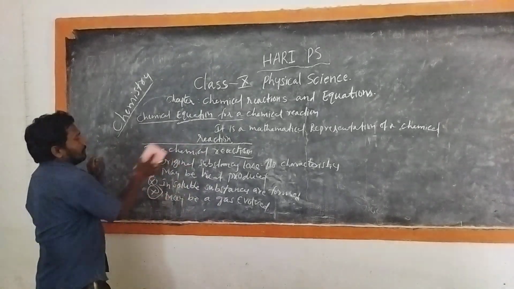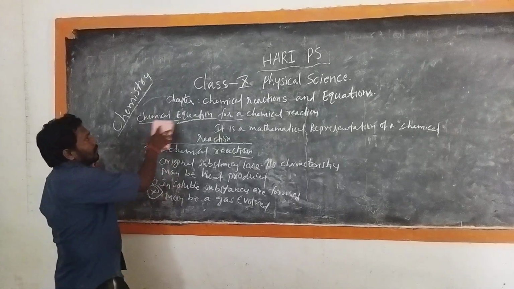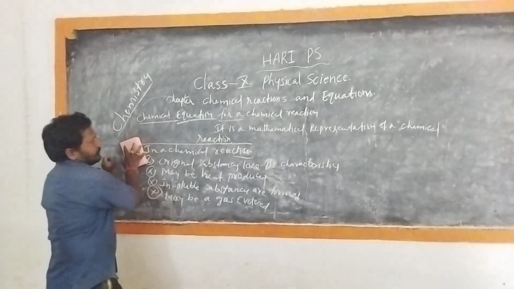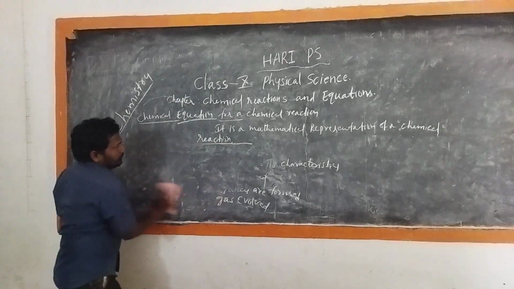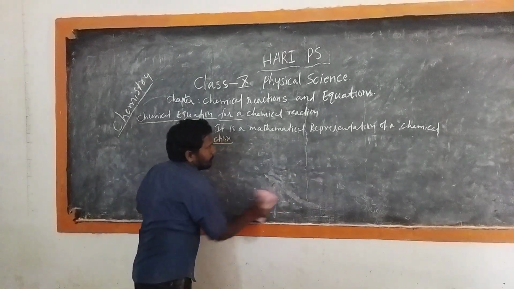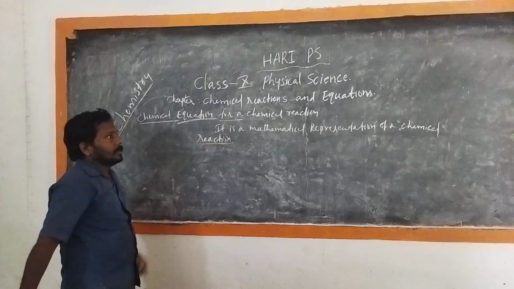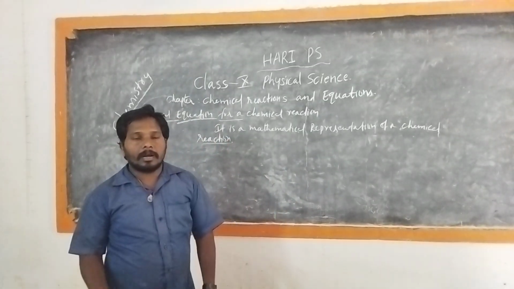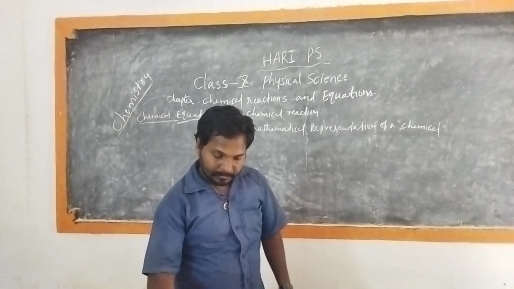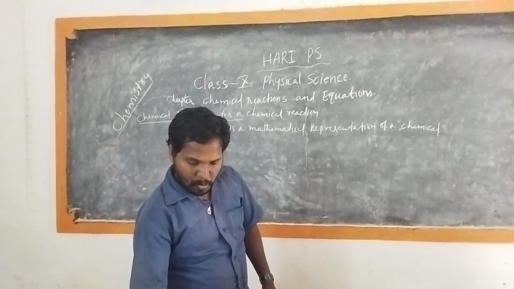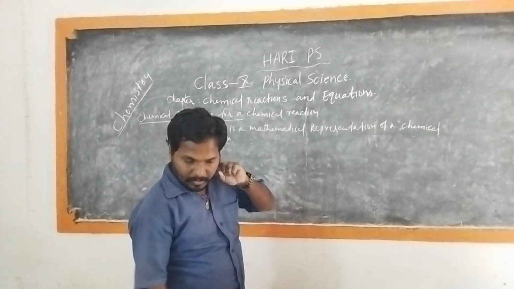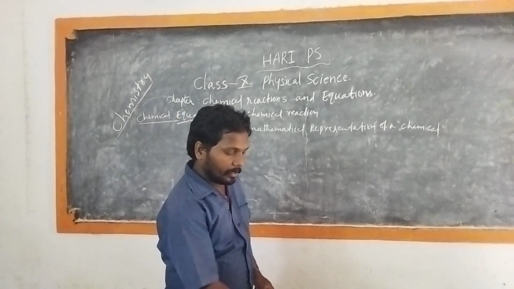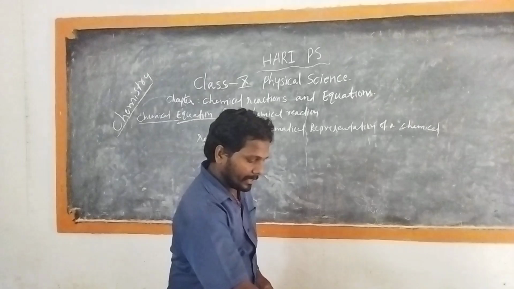Now let us understand how to write a chemical equation for a chemical reaction. A chemical equation is a mathematical representation of a chemical reaction using formulas and symbols.